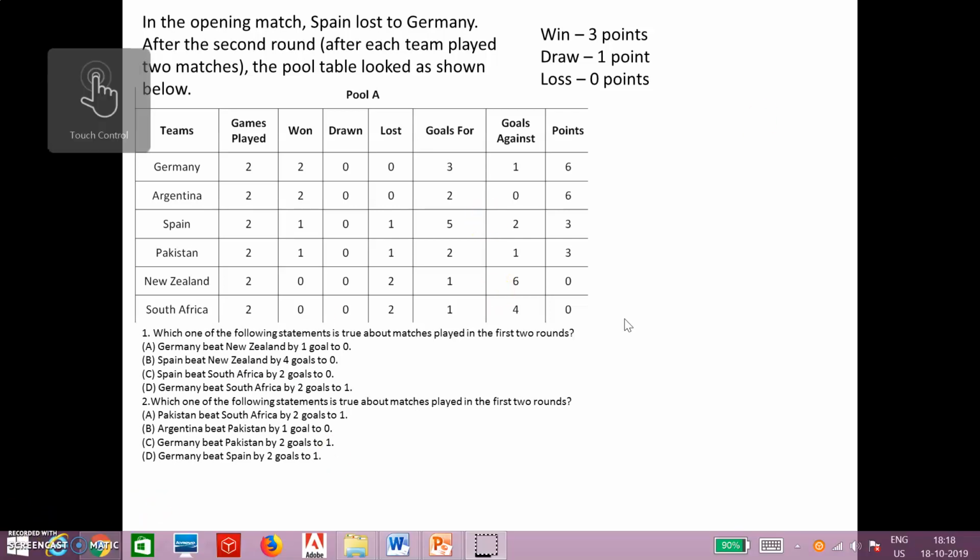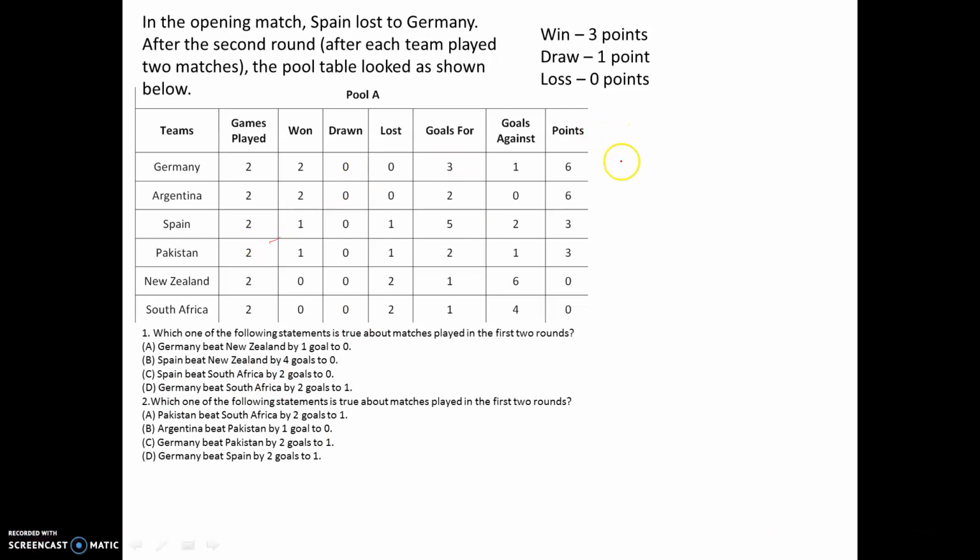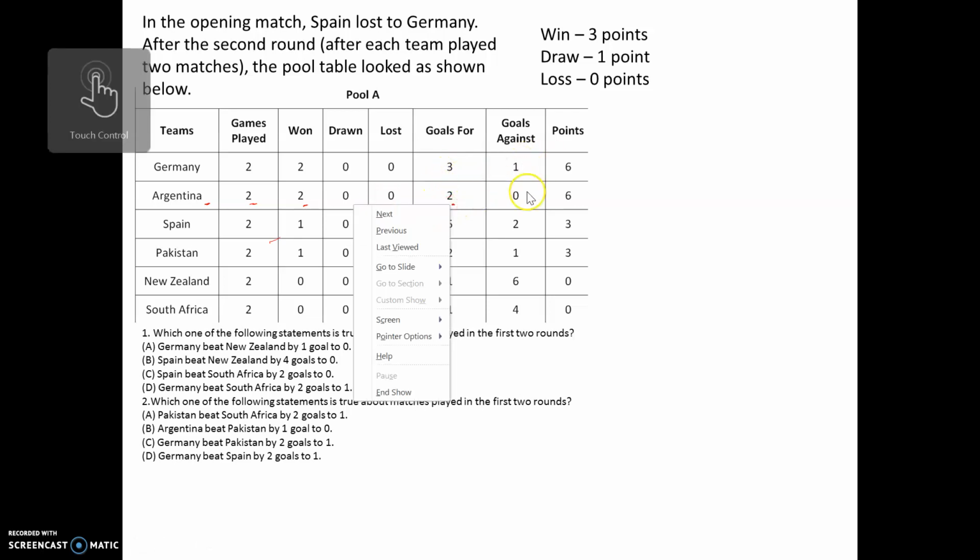So what I can do, let us analyze this data here. See, if you look at Argentina's data, right? Argentina has played 2 matches and won both the matches, right? And the goals for Argentina, what is goals for? Goals scored by Argentina. So in 2 matches, Argentina has scored 2 goals, and the goals against Argentina is how much? That is equal to 0, right?